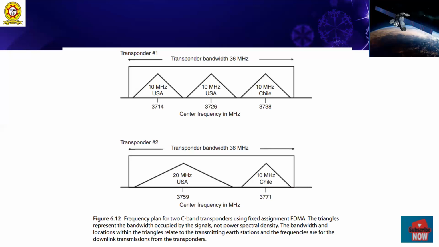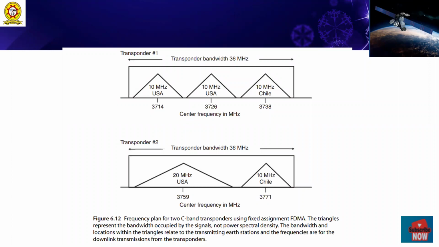This figure indicates that each channel bandwidth we have assigned has approximately a center frequency of 3726 for transponder 1 and 3759 for transponder 2. Each has a bandwidth of 50 to 60 megahertz for a Ku band transponder.